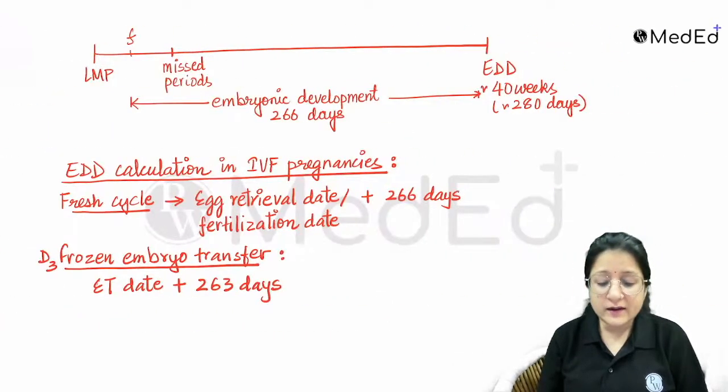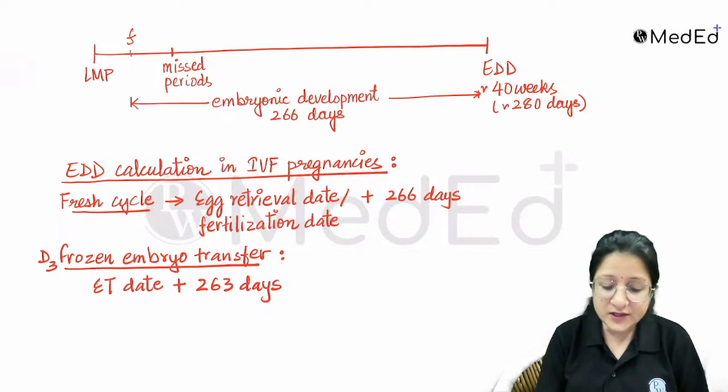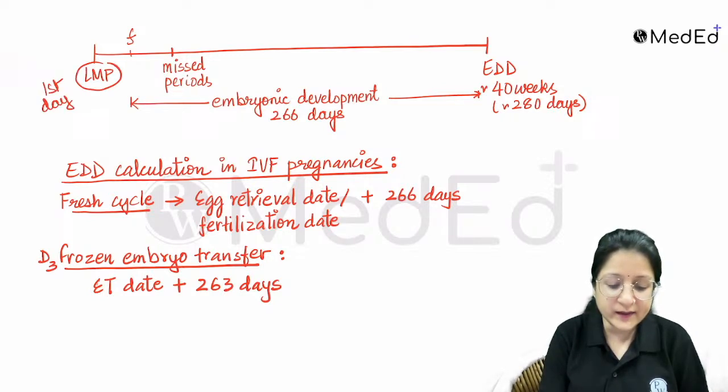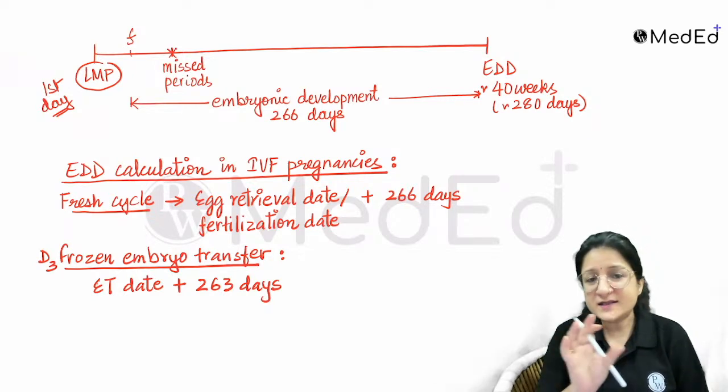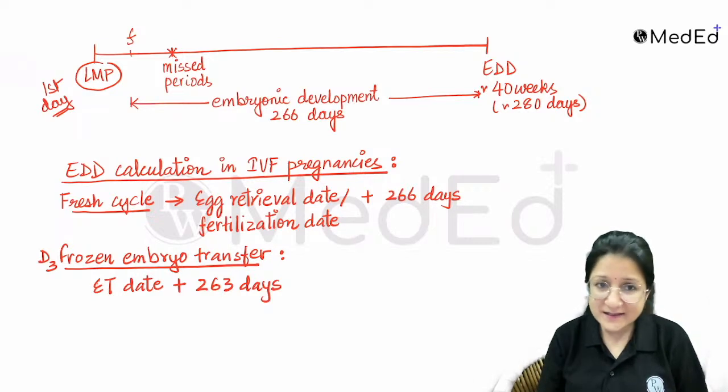All right. So remember, for EDD calculation in IVF pregnancy, this is the logic that we use. Counting from the first day of the last menstrual period, the day the bleeding started, and somewhere the periods were missed. This calculation is accurate only when a woman has regular 28-day cycles.